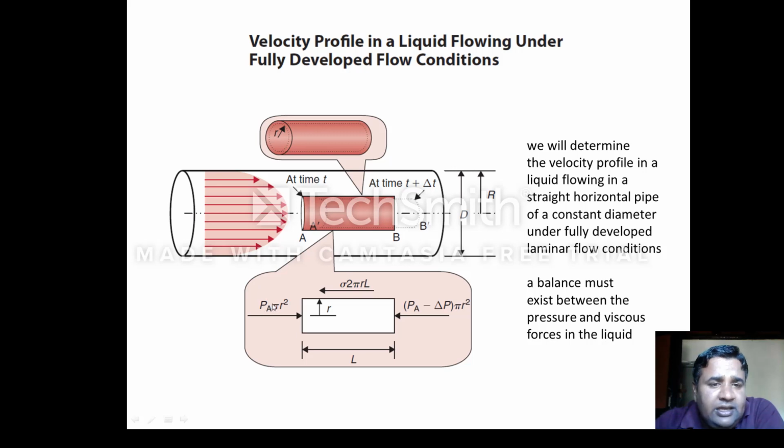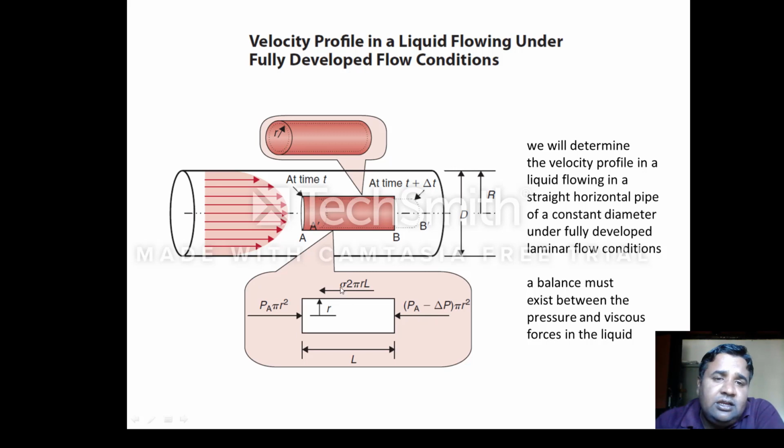we said that PA is the pressure, and pressure is force per unit area. So if we wish to calculate the force on this side, then it will be pressure times area. Here pressure is PA and the area of cross section of this pipe is pi r square because we have considered the small radius r. So PA pi r square is the force on this side. PA minus del P pi r square is the force in the opposite direction of this force.